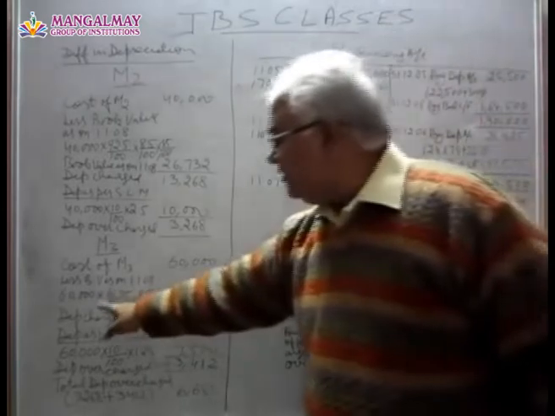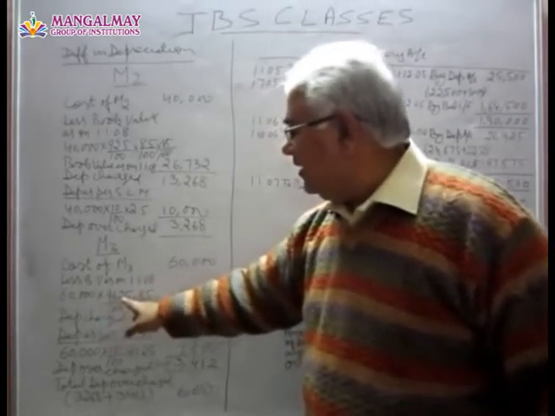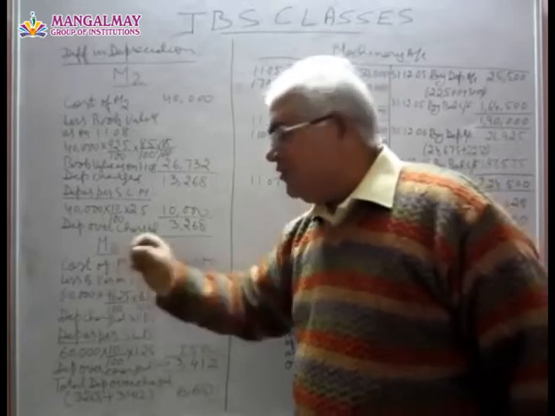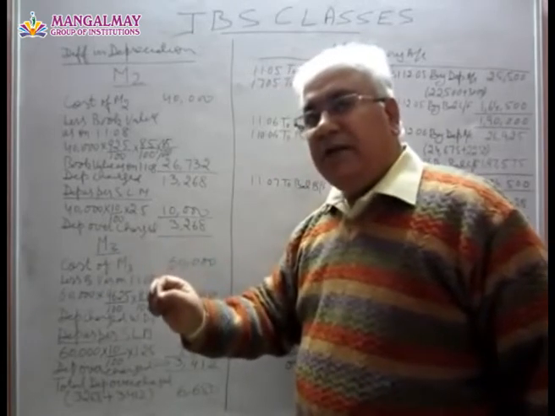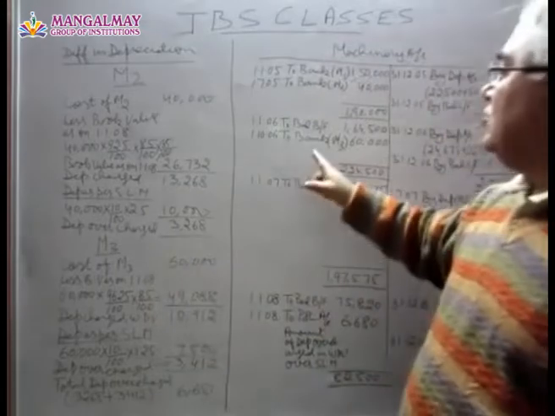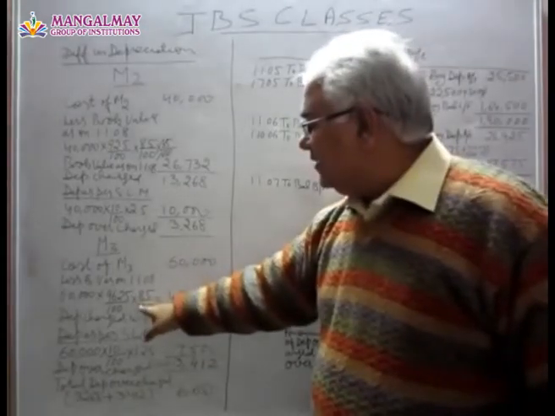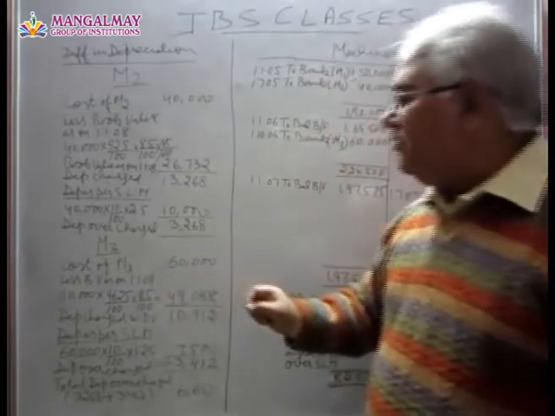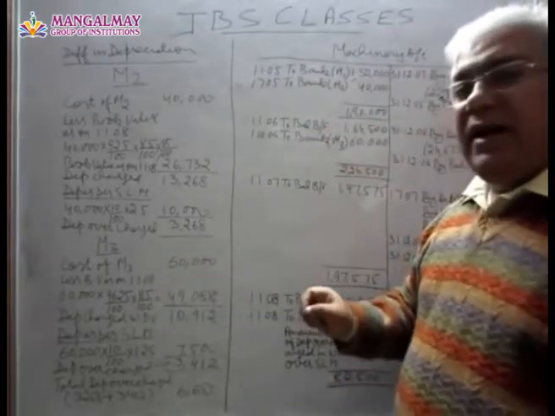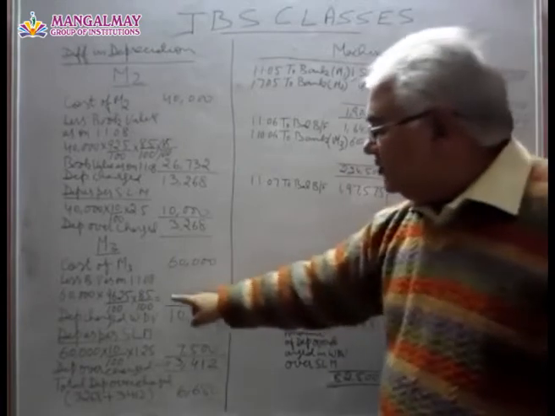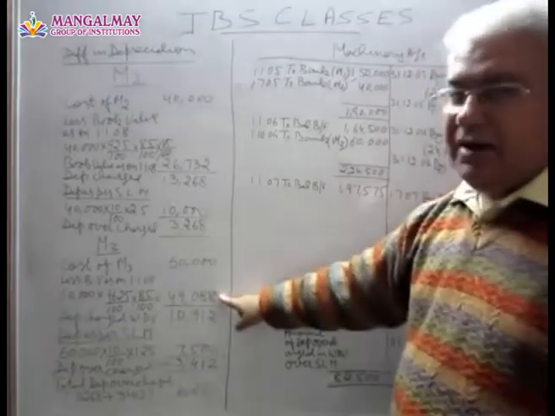Now 60,000 multiplied by 96.25% gives us the book value at the end of year 2006. And if we multiply this by 85%, we get the book value of machinery 3 at the end of 2007, and it comes to 49,088.